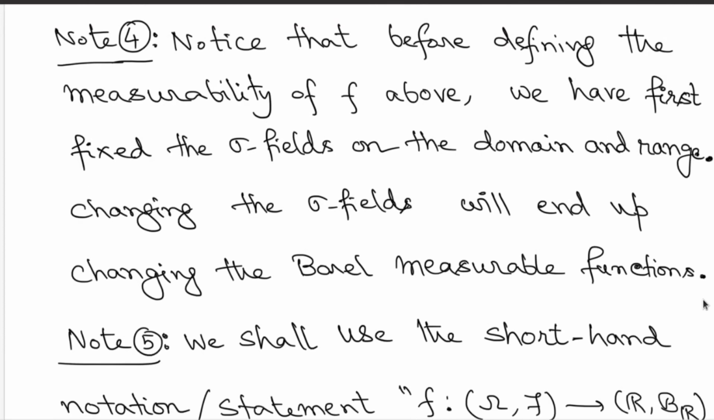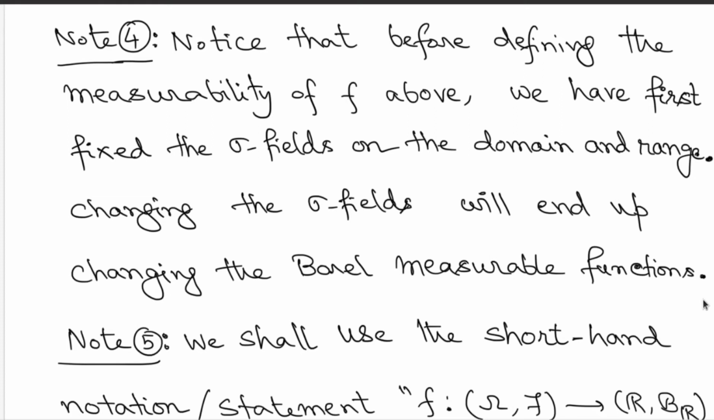So notice that before defining these measurability concepts, we are fixing the sigma fields. This you have mentioned earlier, that we have also talked about the standard choices of sigma fields and other things. Now we have always fixed the sigma fields on the domain and the range first before defining the measurability. What is the reason for this? The reason is this: if you change the sigma fields on either the range side or the domain side, you will be getting different types of Borel measurable functions.